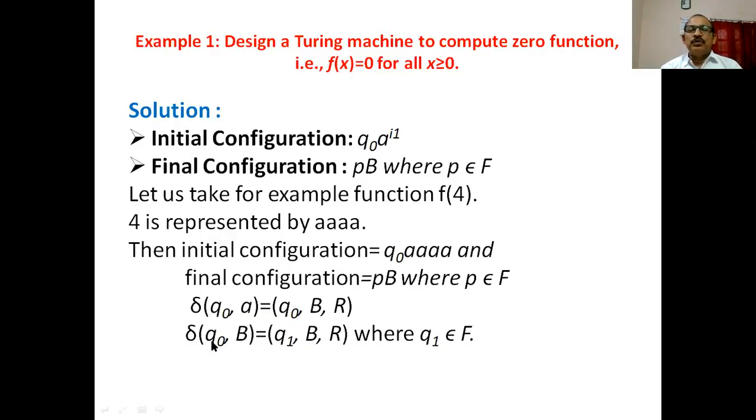When the string becomes empty, the machine in state Q0 reads a blank symbol, that is B. Then you have to go to another state, Q1, replace this B by B and move in the right direction.